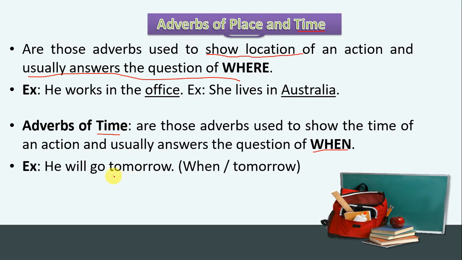So this tomorrow is adverb of time. Why do you say it's adverb of time? Because it shows the time, and it also answers the when WH question word.